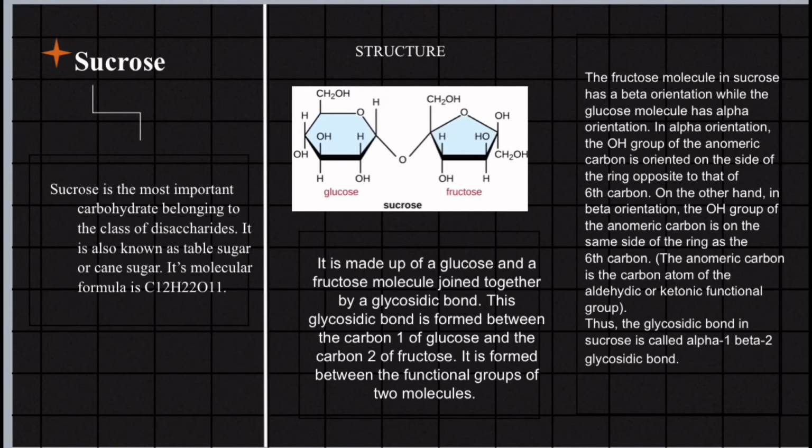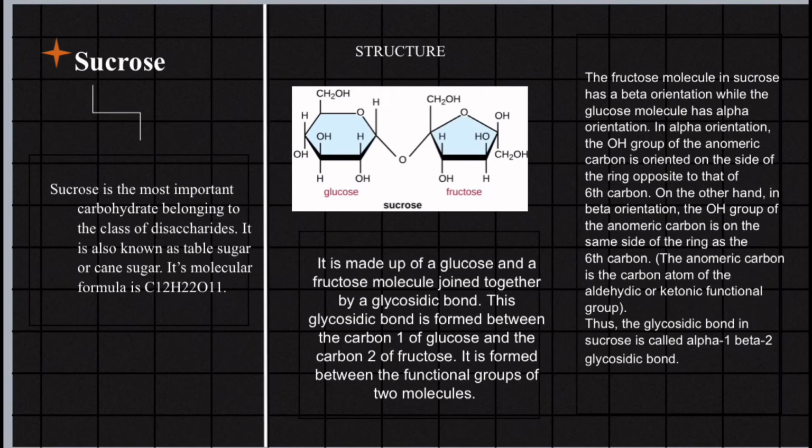The structure of sucrose. It is made up of a glucose and a fructose molecule joined together by a glycosidic bond. This glycosidic bond is formed between carbon 1 of glucose and carbon 2 of fructose. It is formed between the functional groups of the 2 molecules. The fructose molecule in sucrose has a beta orientation, while the glucose molecule has an alpha orientation.